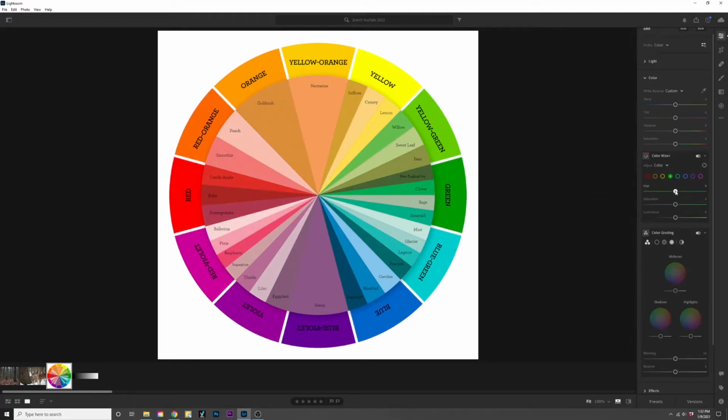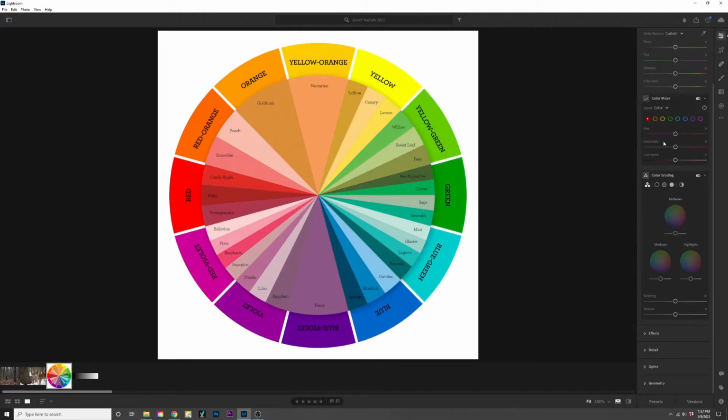Same thing if you go over to the green and bring that down more towards yellow, it turns all the greens more yellow. That's by dropping it to -100. If you bring it all the way up, it's going to make all your greens look a lot more cyan. And again, it's only affecting things that have the tone green in them. It's not going to affect the blue, it's not going to affect the orange, it's more going to affect the yellow, yellow-green, green, and blue-green, because they all have a little bit of green tone in them. So let's move on. That's the basics of the color mixer.